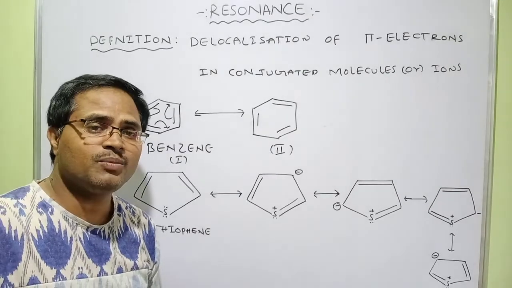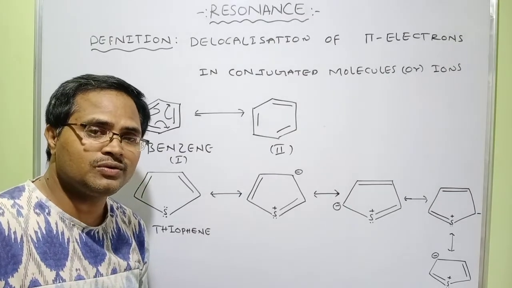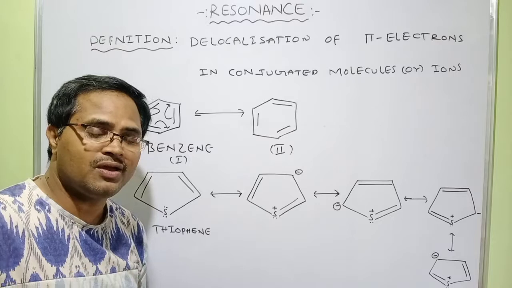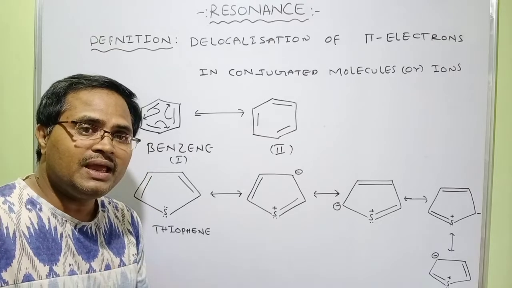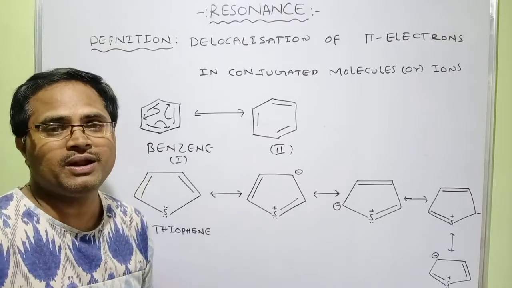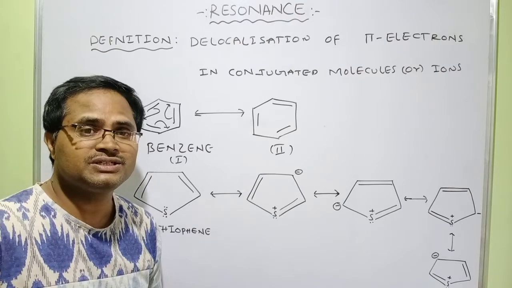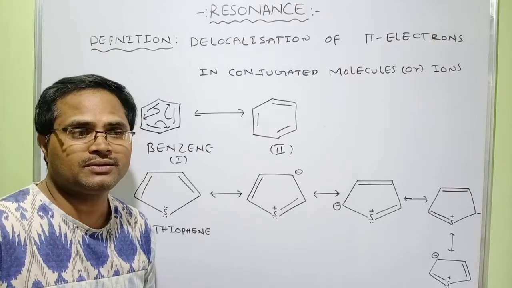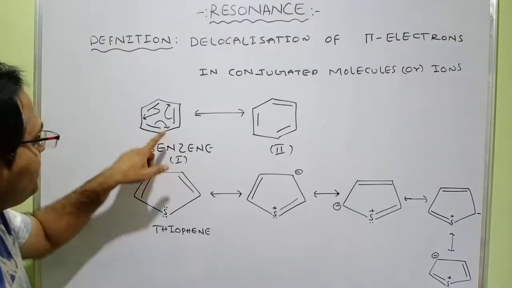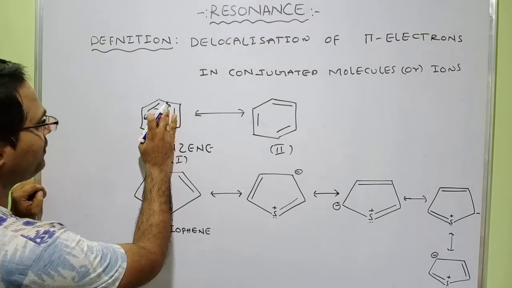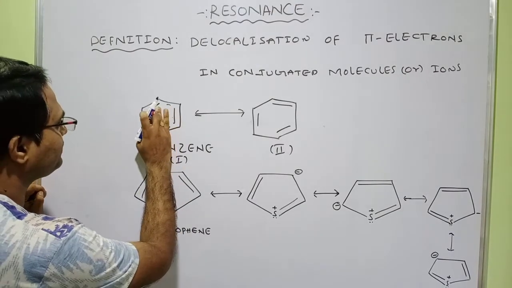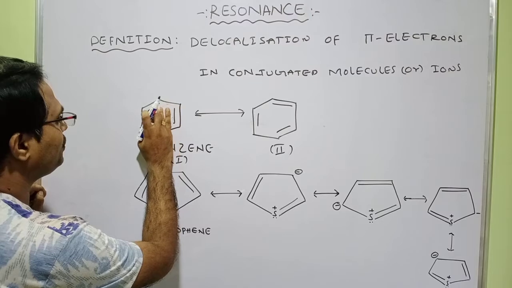A molecule is said to be a conjugated molecule, or an ion a conjugated ion, when pi bonds exist in an alternating manner, or pi bonds and lone pairs exist in an alternating manner. Let us see one example. This is the benzene molecule I have given. So look at the benzene molecule.